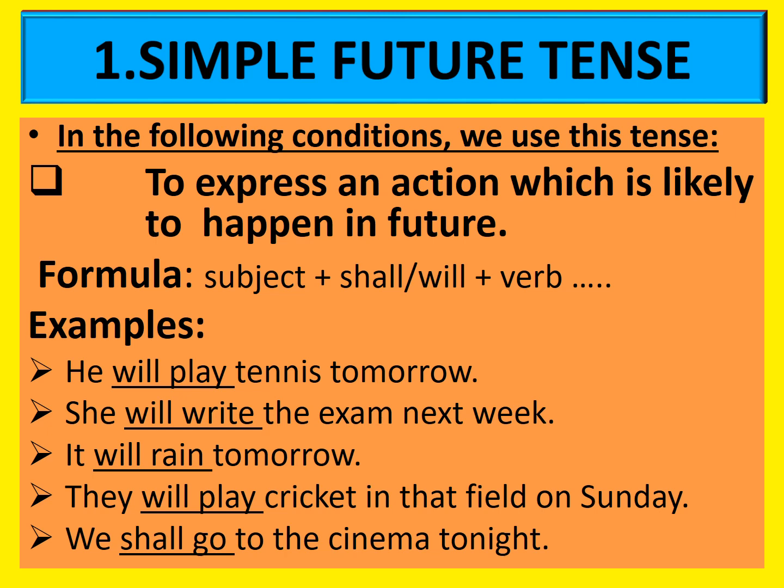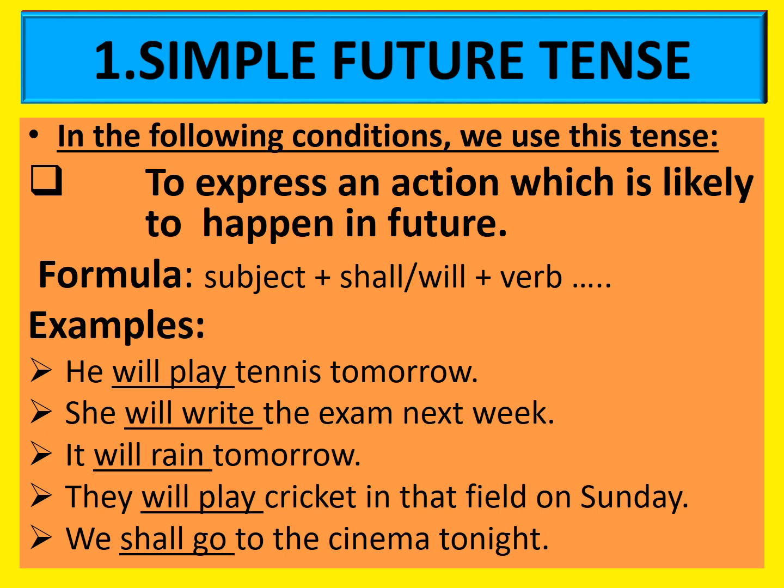Formula is subject plus shall or will plus verb, main verb. See the examples. He will play tennis tomorrow. Tomorrow in future, will play is the verb. She will write the exam next week. Next week, showing future. So the verb is will write. It will rain tomorrow. Tomorrow, showing future. Will rain is the verb.